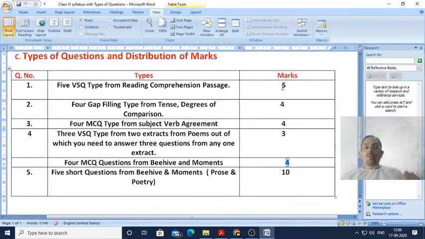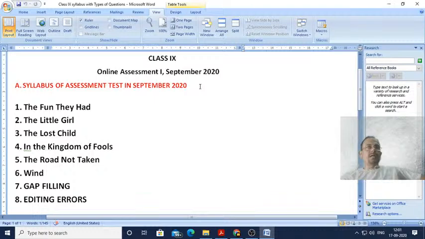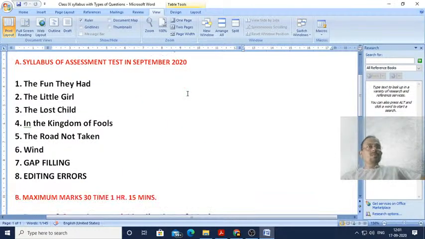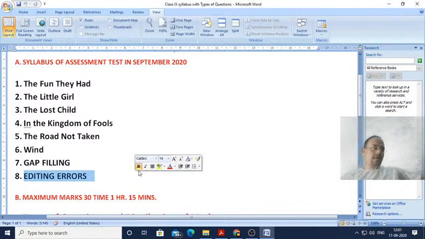Okay, it's not 1 hour 30 minutes, it's 1 hour 15 minutes. So that's all about the discussion on the syllabus, the types of questions and distribution of marks. You can have a look once again at the syllabus, the chapters: The Fun They Had, The Little Girl, The Lost Child, In the Kingdom of Fools, The Road Not Taken, Wind, gap filling exercise, and editing errors.